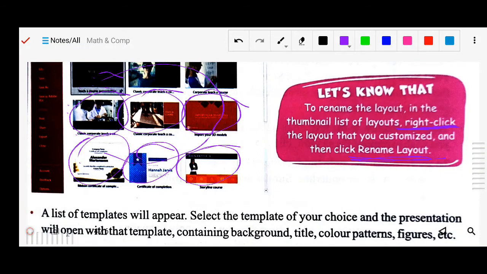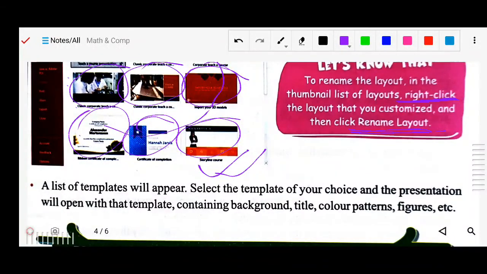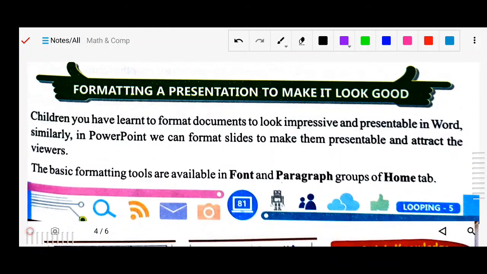A list of templates will appear. Select the template of your choice, and the presentation will open with a template containing backgrounds, title, color, patterns, etc. So there are a lot of templates that will be displayed, and they all have their own patterns. They use different color patterns, different backgrounds and colors, everything will be different, having their different style. So according to your use and your wish, you can select and use it. Got it?